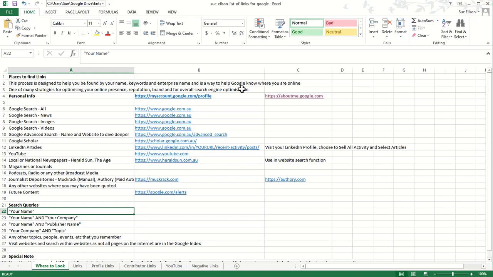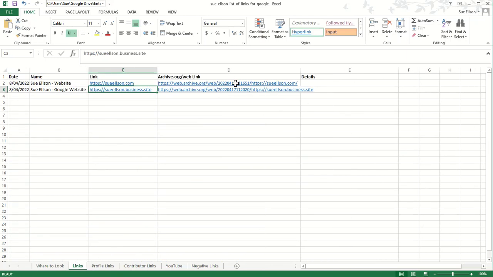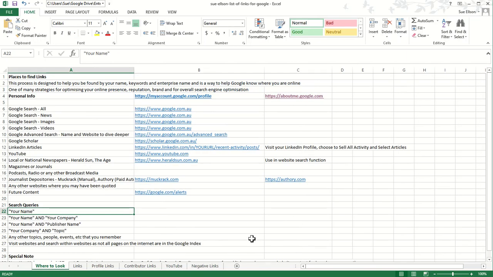But also for your own record, keep a list of where you have been published before you lose it, because let's face it, content doesn't stay on the internet forever. So it's a really good idea to be able to collect that archive.org link so that if ever the website disappears or the piece of content disappears, there's always a written record or a digital record that you had that item published.